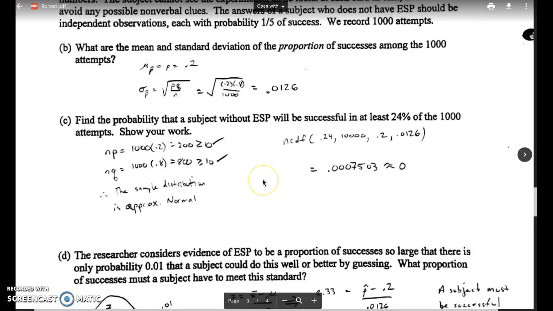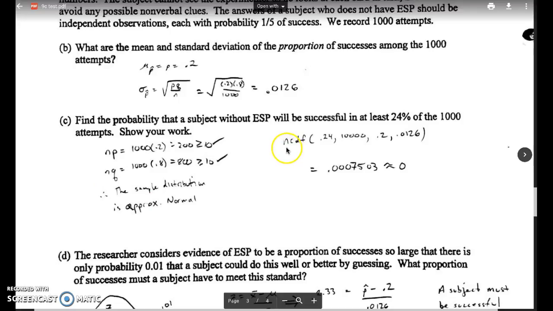Part C, find the probability that a subject without ESP will be successful in at least 24% of the 1,000 attempts. Show your work. In order to do this, you need to check that you can use normal commands. So you need to check that np and nq are at least greater than 10. So I did that. I got 200 and 800, which are obviously both over 10. So I said because of that, therefore the sample distribution is approximately normal.